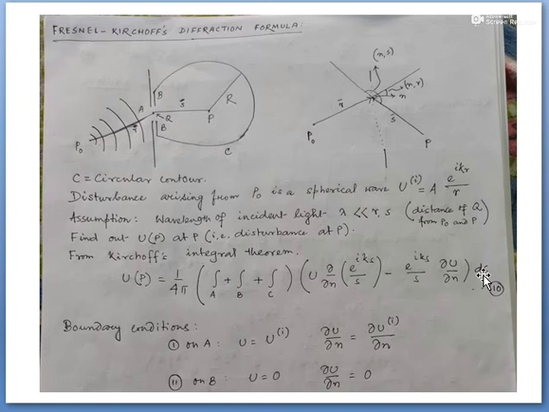There are some boundary conditions. What are the boundary conditions? On A, that is when the ray is passing through this opening A, u equals ui, and the first order differentiation with respect to the normal to the surface will be continuous. And on B elsewhere, the effect of this spherical wave will be 0. So on B, u will be 0 and del u by del n once again becomes 0.